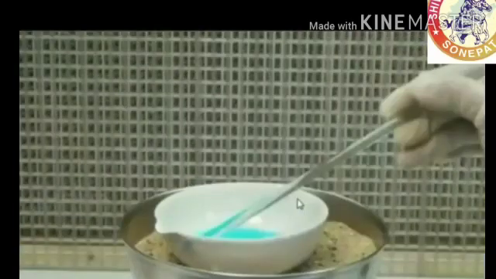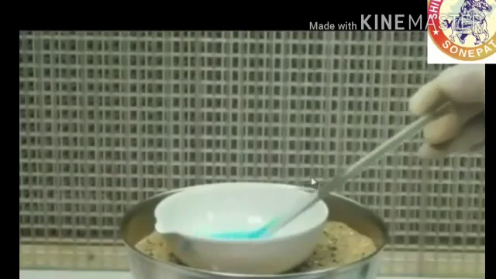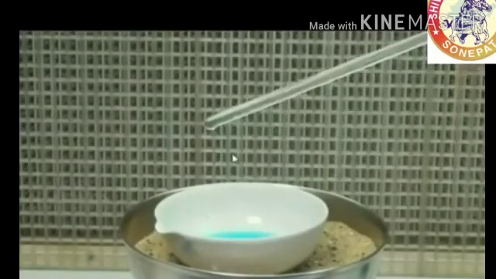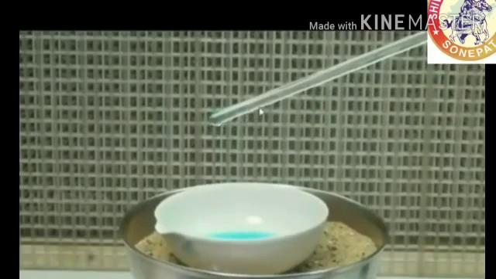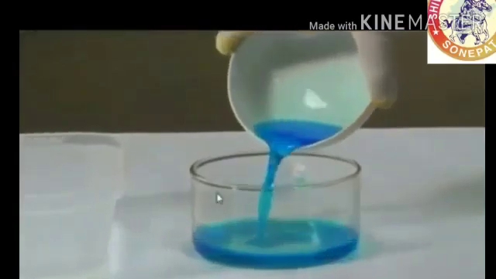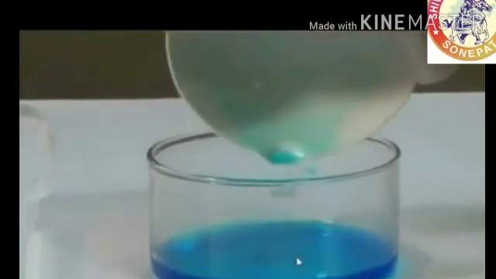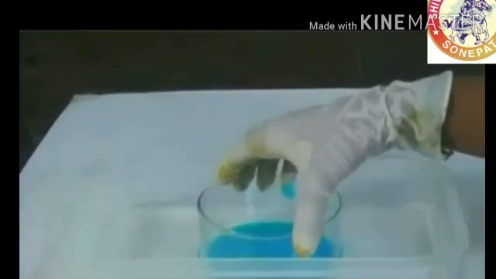Now put the china dish on the sand bath so that we can heat this solution slowly by constant stirring with a glass rod. After some time, we get some solid substance on the glass rod. This temperature is known as the crystallization temperature. When we get the solid substance on the glass rod, then we stop the heating and put all the liquid